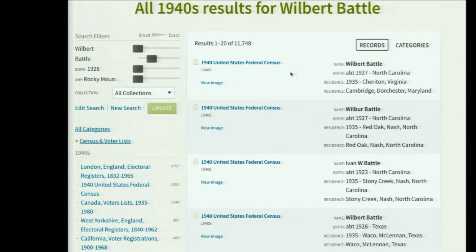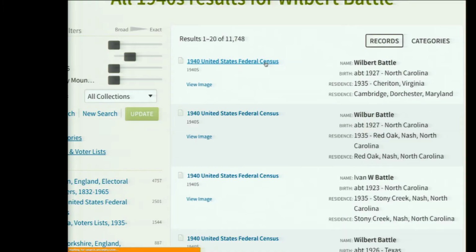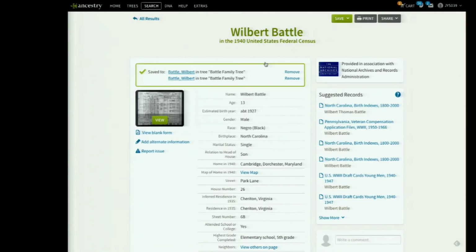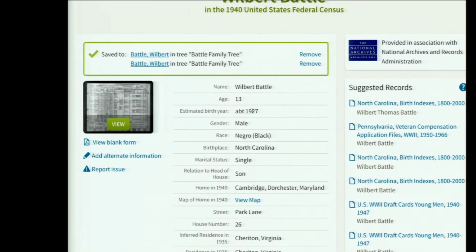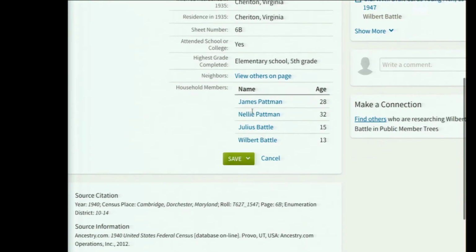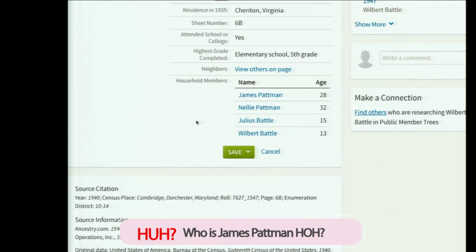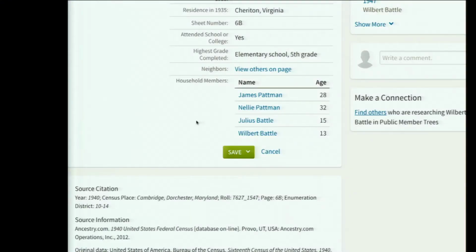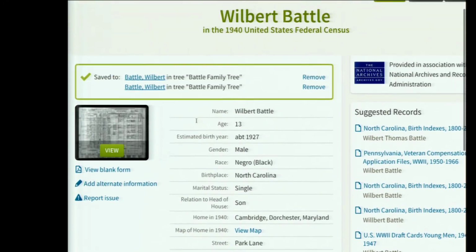Let's look at that very first one. The first two say he was born in North Carolina. These Wilbur Battles were the same year, North Carolina. Let's look at the first one. So click on the 1940 for the first one. All right, scroll down. We see he's 13 years old. Oh, and look at that. We have Nellie, who we knew was his mom, but she has a different last name, Prattman, and she's with this guy, James. We also see him with his brother. So this looks like this is probably him. All right, perfect. So we searched the 1940 census. We found him with his brother and his mom.